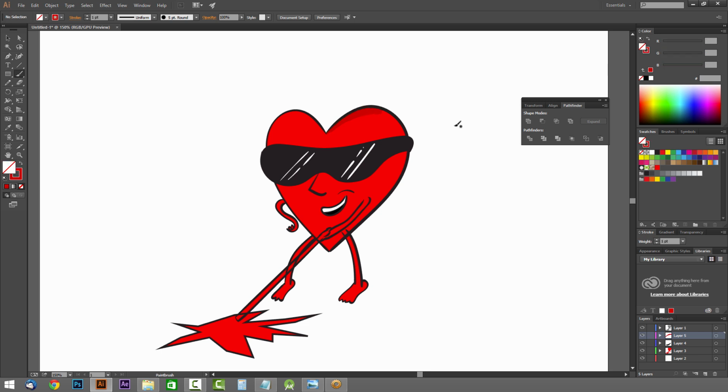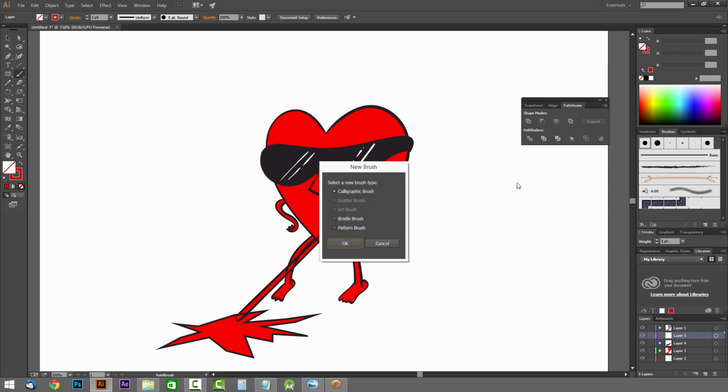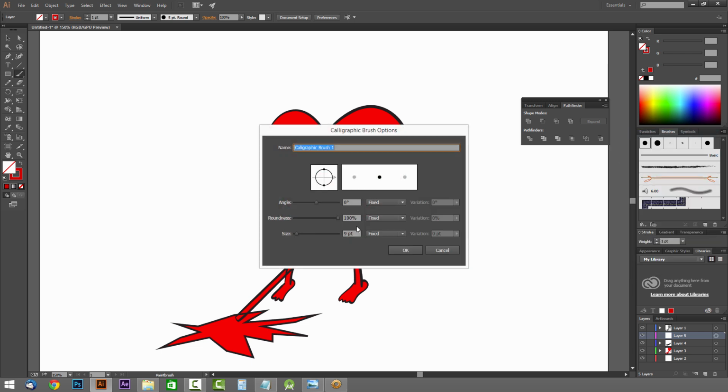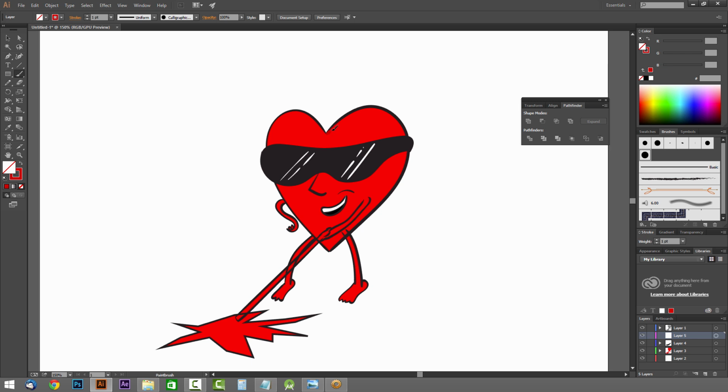You know what, it almost makes sense to me to create a new brush that's a little bit thicker. So actually what we'll do is go over here, new brush, calligraphic brush, I think that's how you pronounce that. And we'll choose maybe 18 with pressure and hit OK. All right, so now it's going to show up a little bit thicker.